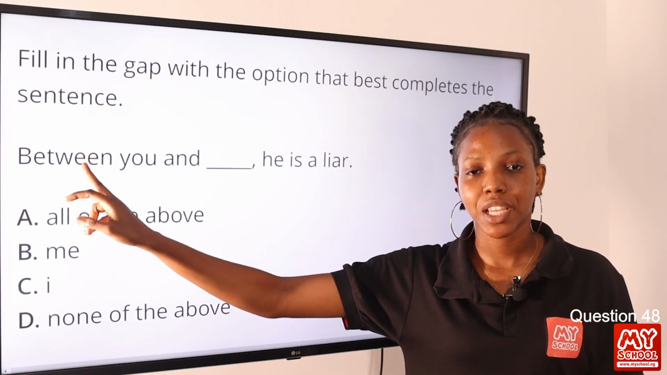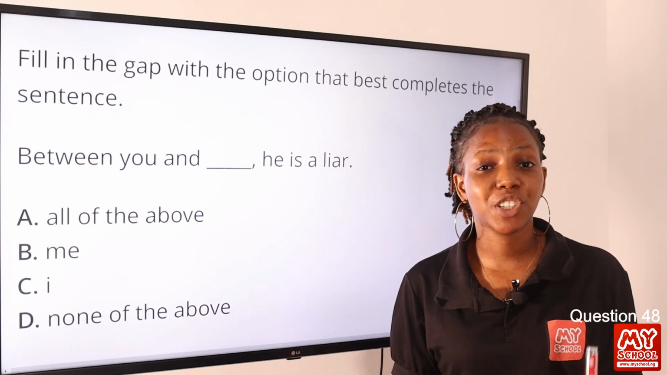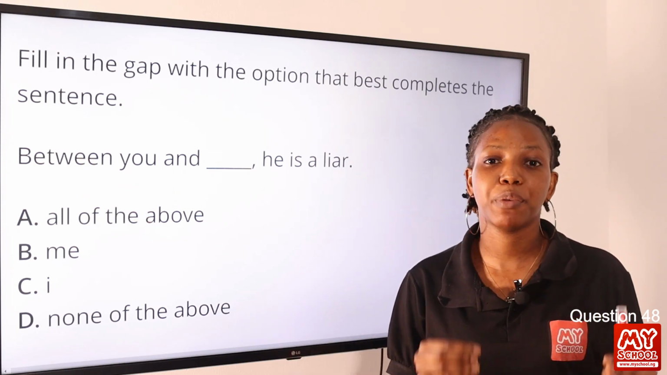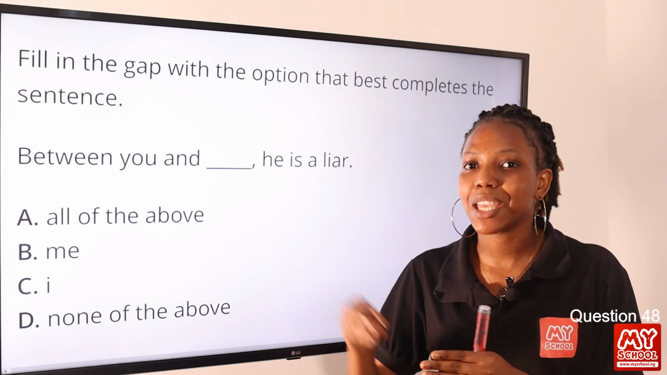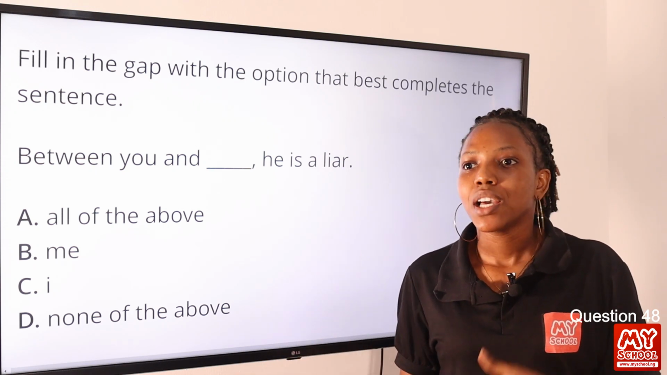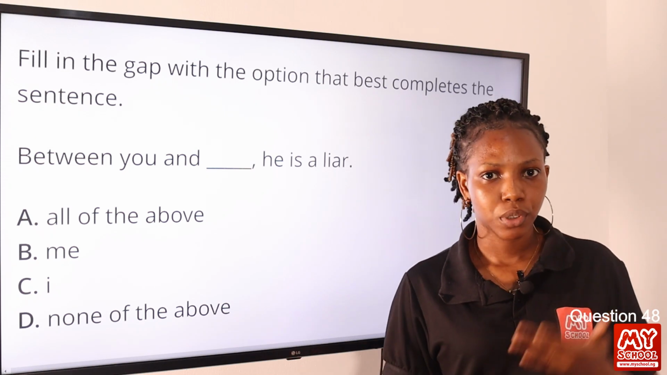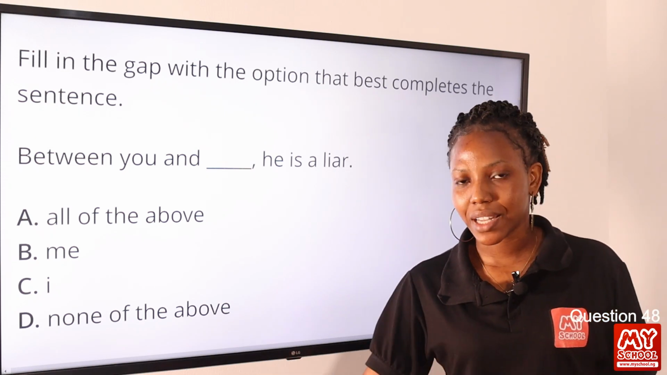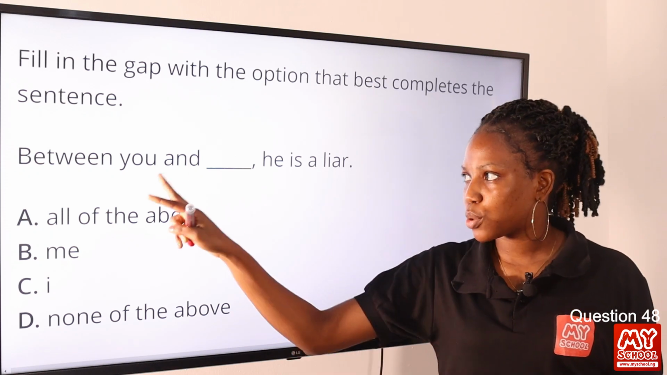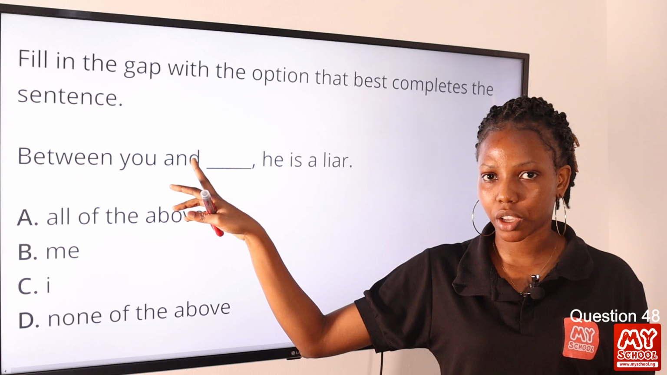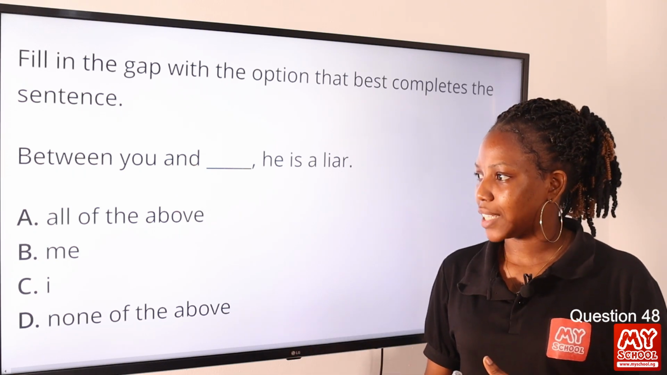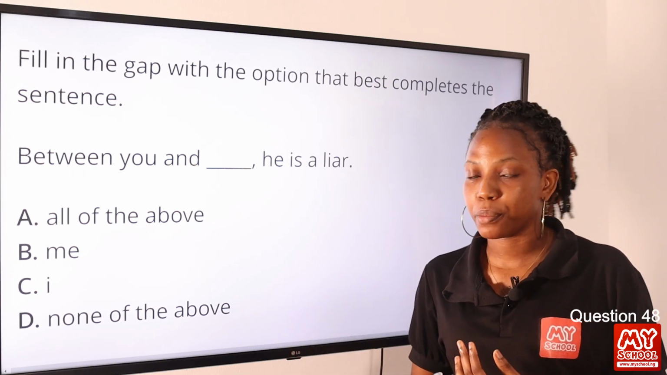Between is a preposition, and that is why we would always have a prepositional phrase and not a prepositional clause, because you cannot have a subject verb after a preposition. So we'll say the book is under the table, the book being the subject and the table being the object. So between you and me, this is the object. Okay? So the answer to this question is option B, me.